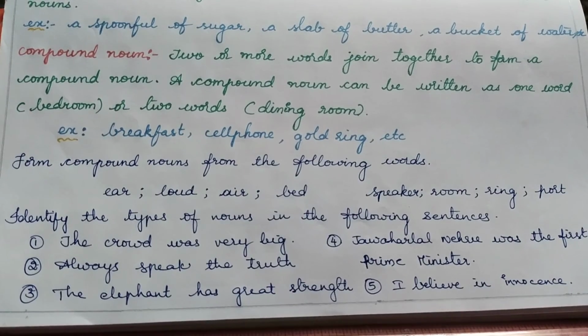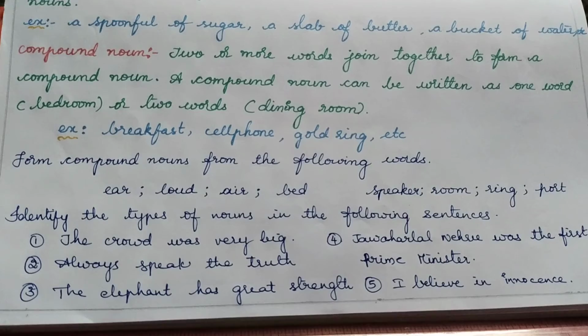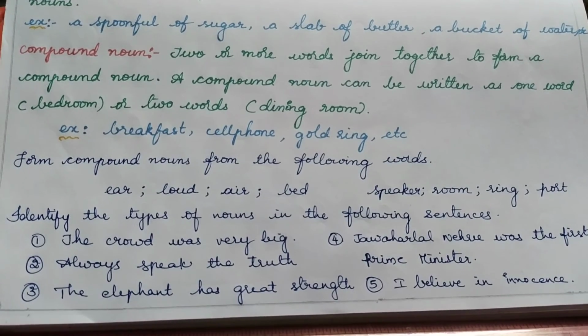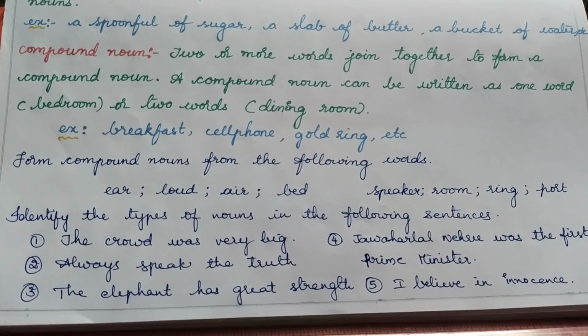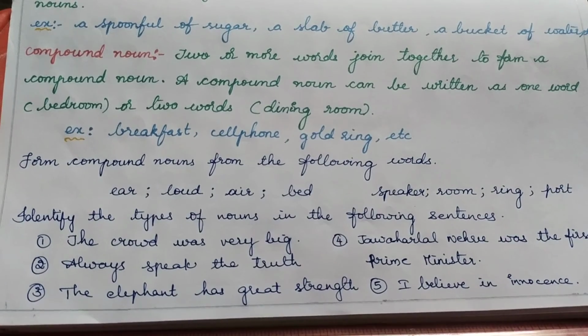The first one is, the crowd was very big. Second sentence, always speak the truth. Third sentence, the elephant has great strength. Fourth one, Jawaharlal Nehru was the first Prime Minister. Fifth one, I believe in innocence.